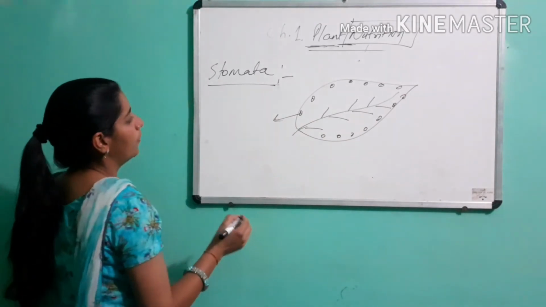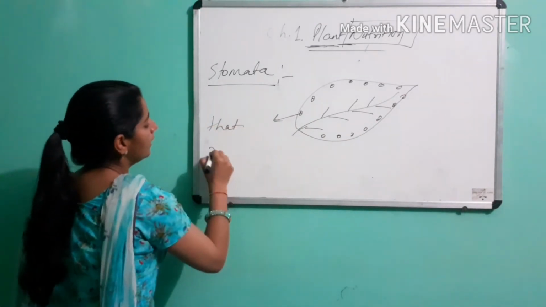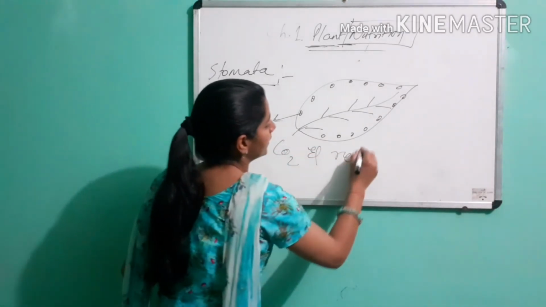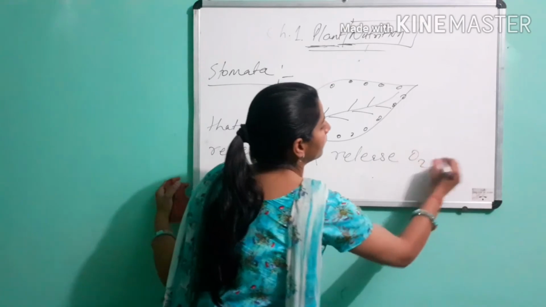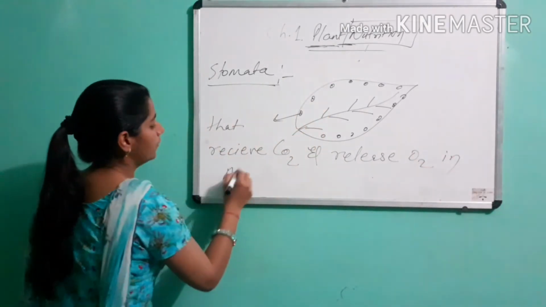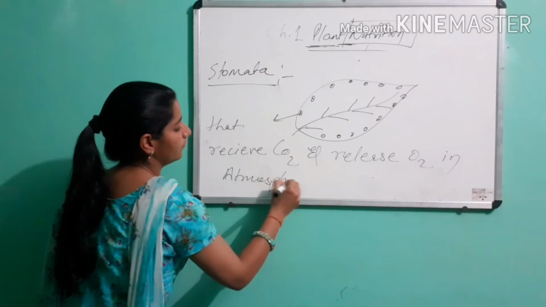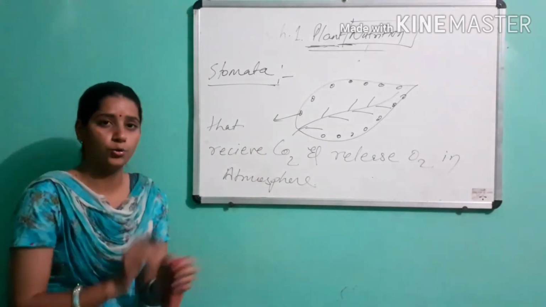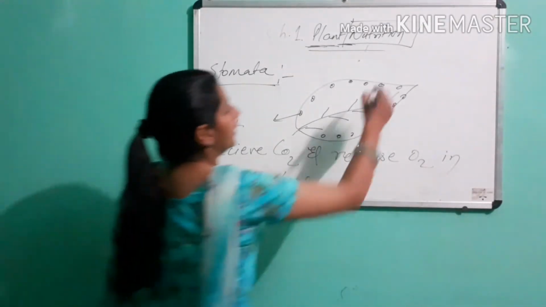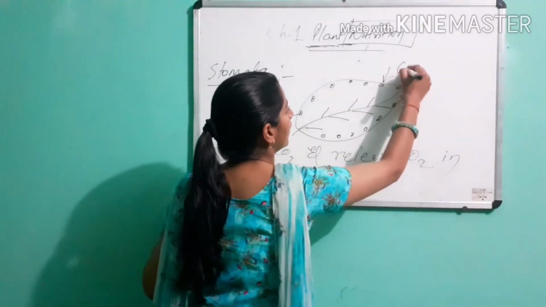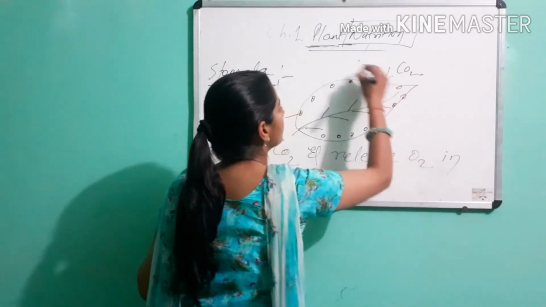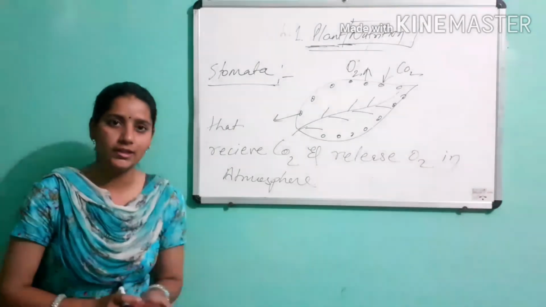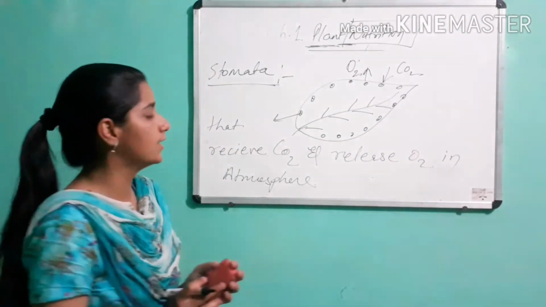Stomata is a small opening that receives CO2 and releases oxygen in the environment, in the atmosphere, only in the process of photosynthesis.